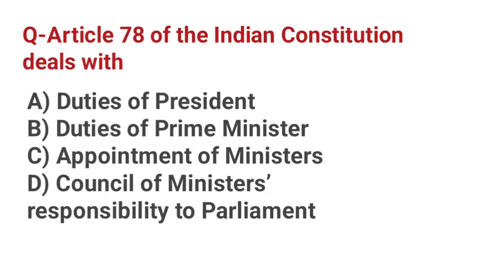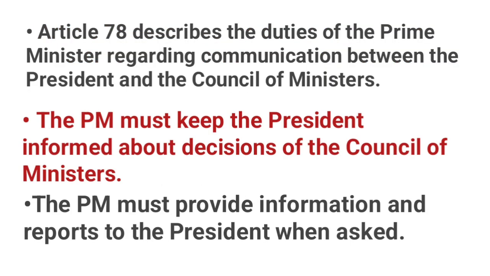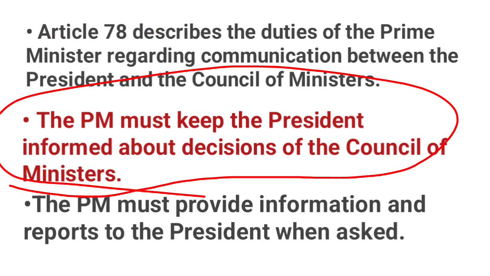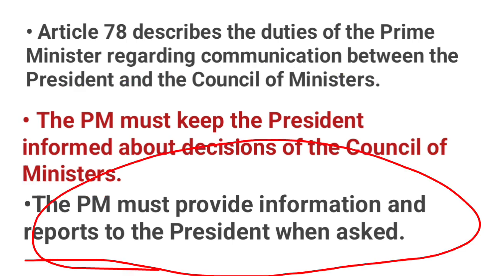Article 78 of the Indian Constitution deals with. Correct answer, B. Duties of Prime Minister. Article 78 describes the duties of the Prime Minister regarding communication between the President and the Council of Ministers. The PM must keep the President informed about decisions of the Council of Ministers. The PM must provide information and reports to the President when asked.